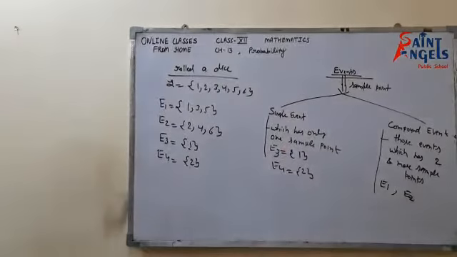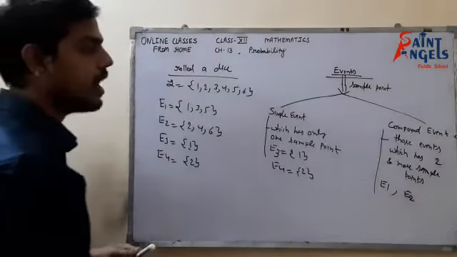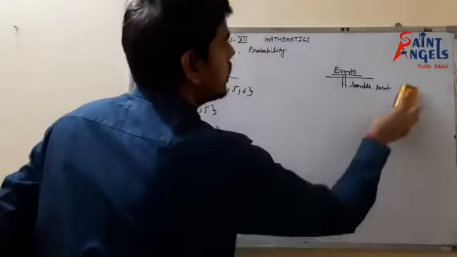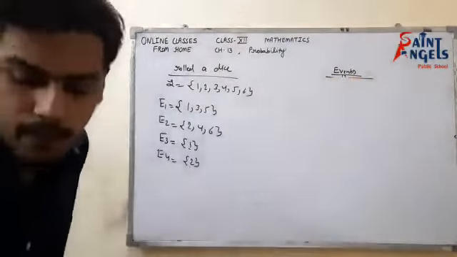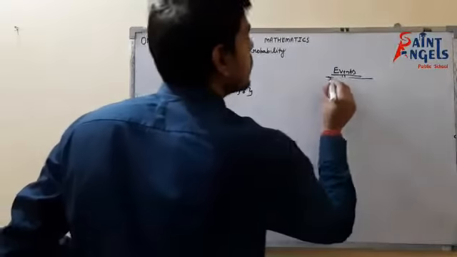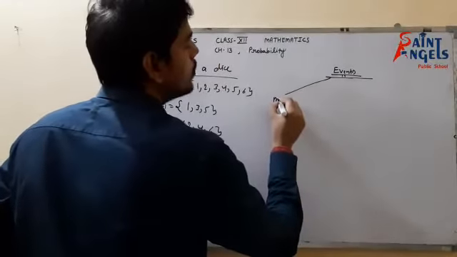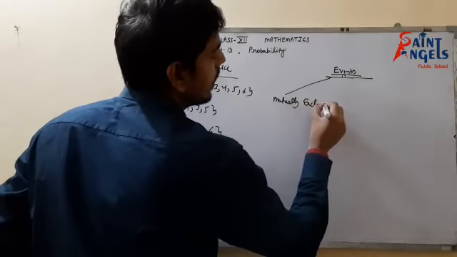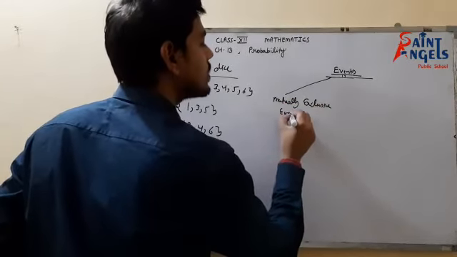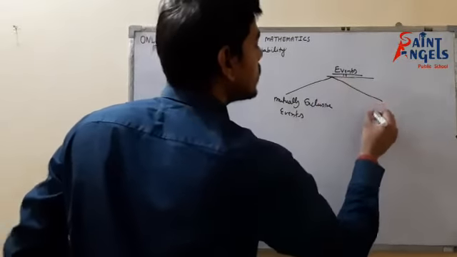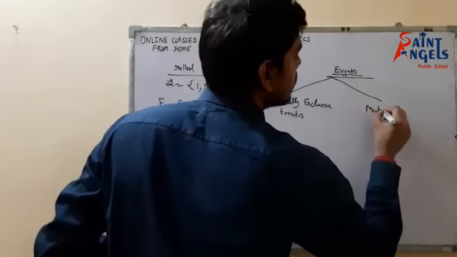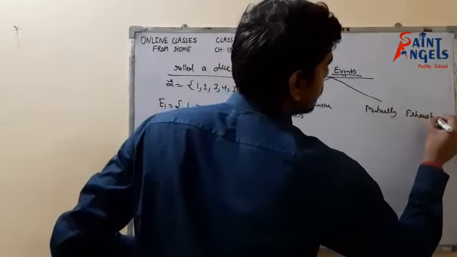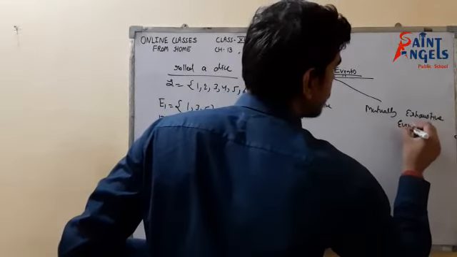Now there is the second category through which we study the types of events. The other two types are mutually exclusive events and mutually exhaustive events.